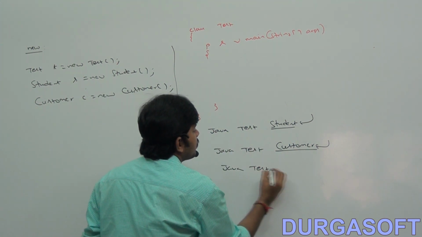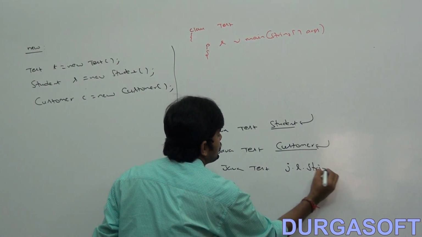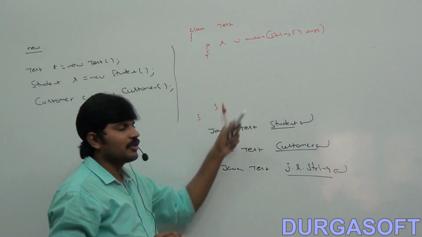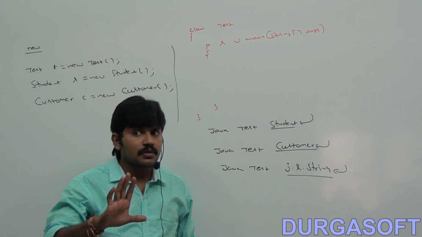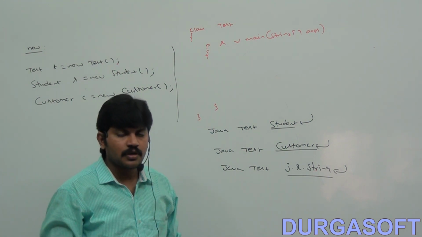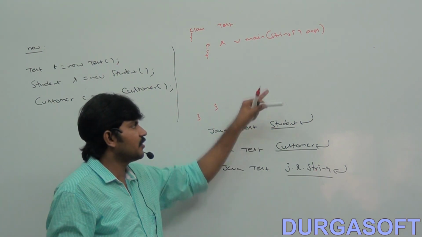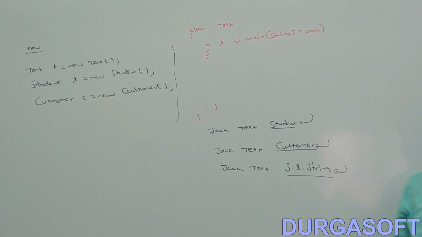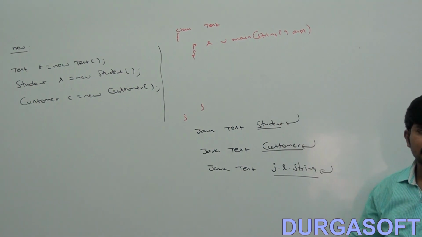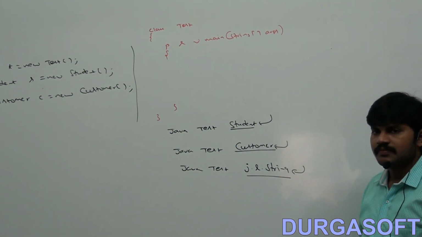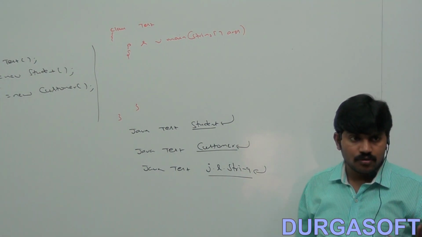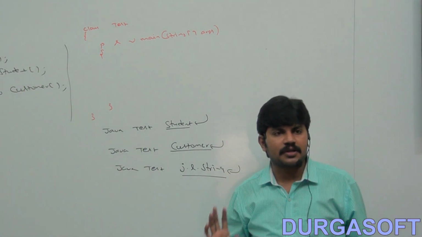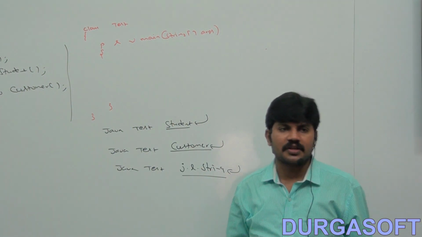Java Test java.lang.String: then the Java program has to create a String object. Can you tell what the code is? I don't know about newInstance. Forget about newInstance. We have only the new operator. Can you tell how I can create an object here? What code do I have to write in this place? I know only the new operator in Java. Can you tell in what way I can create an object?